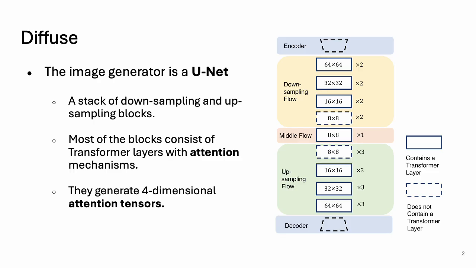To achieve unsupervised zero-shot segmentation, we utilize the image encoder in a pre-trained diffusion model. The UNet encoder consists of a stack of downsampling and upsampling blocks. Most of the blocks have transformer layers with attention mechanisms. As shown in this figure on the right, all blocks with a solid boundary have a transformer layer. They will generate four-dimensional attention tensors.